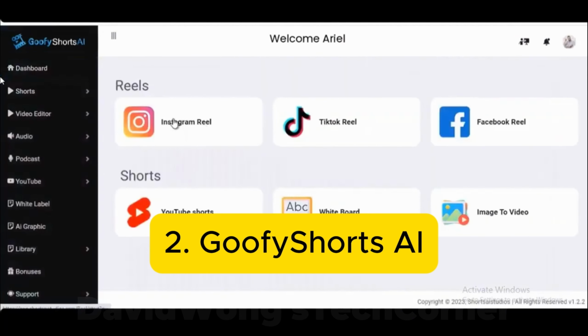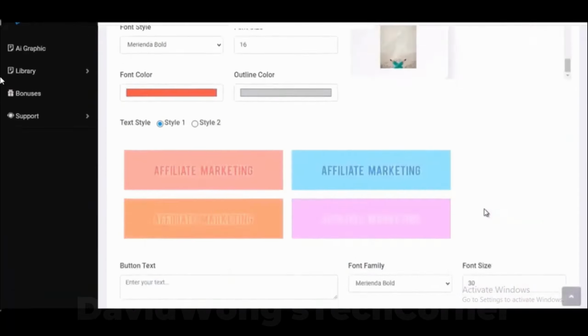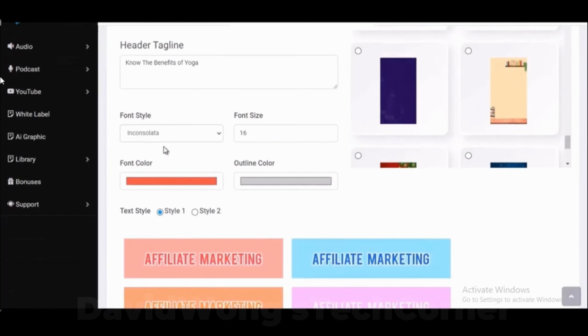Next is Goofy Shorts AI, perfect for short-form video creation. As you know, platforms like TikTok, Instagram Reels, and YouTube Shorts are exploding right now, and this tool makes it super easy to tap into that traffic. All you do is choose your format, whether it's TikTok, Instagram Reel, whiteboard explainer, or image-based video.